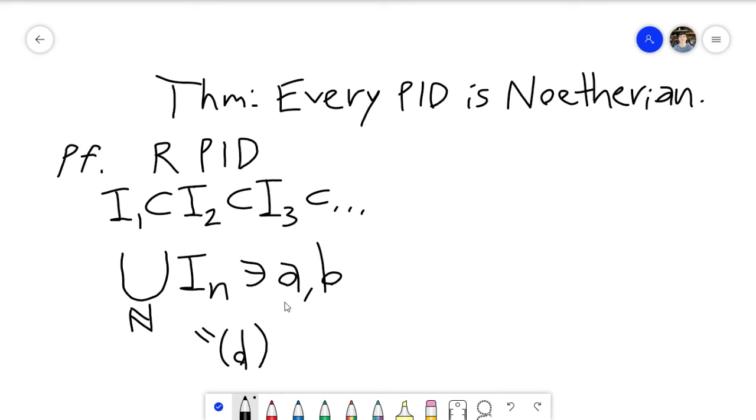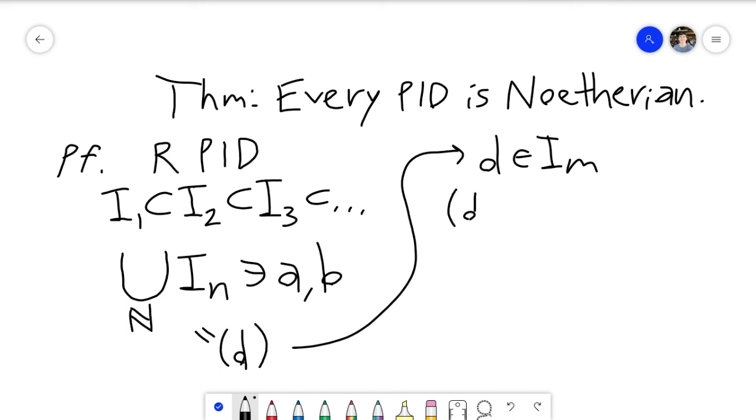Okay, and so now we want to make a clever observation, right? Because D is in this union, in particular, D has to be in one of these ideals. So maybe D is in like I100 or something. But we know that D is in one of the ideals, Im. And this actually means that the ideal generated by D is a subset of Im, because if you take any multiple of D, it still has to be contained in Im.